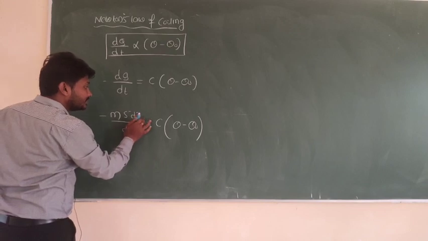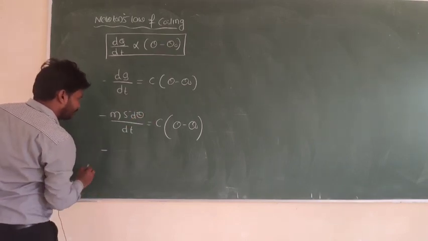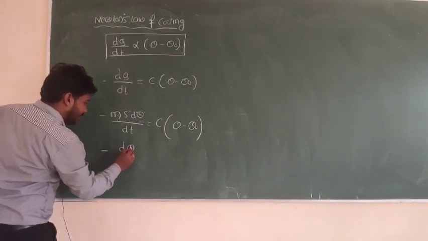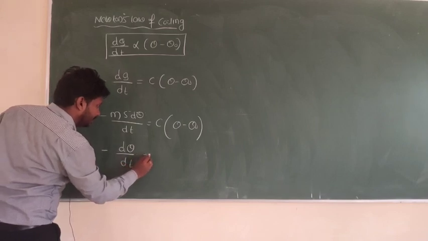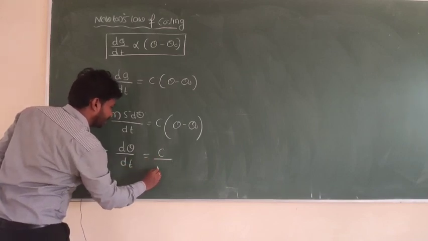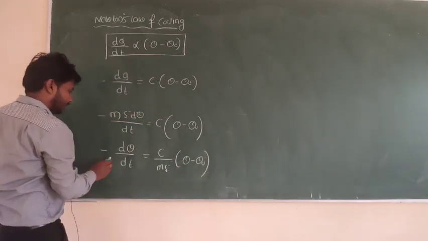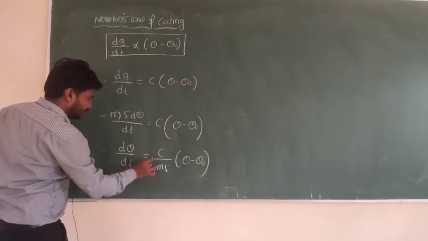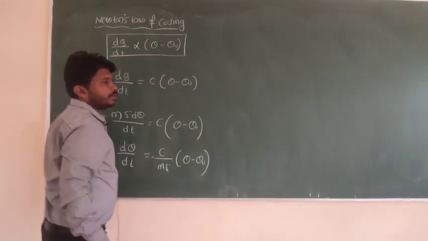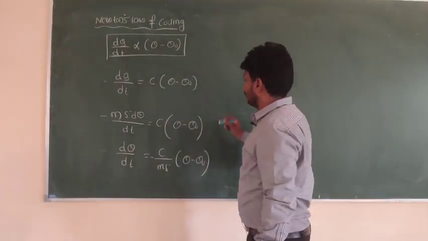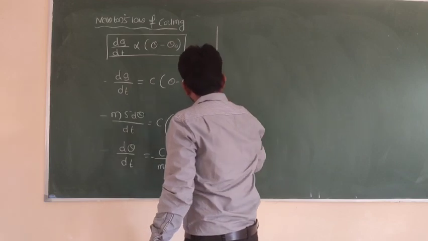This is d theta, temperature. Then minus d theta by dt is equal to C divided by m s times (theta minus theta naught). I will shift the negative sign, and consider C divided by m s constant.